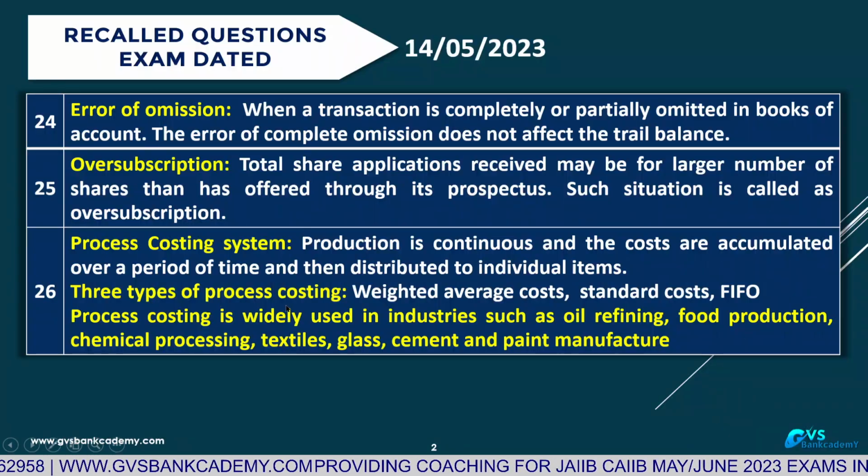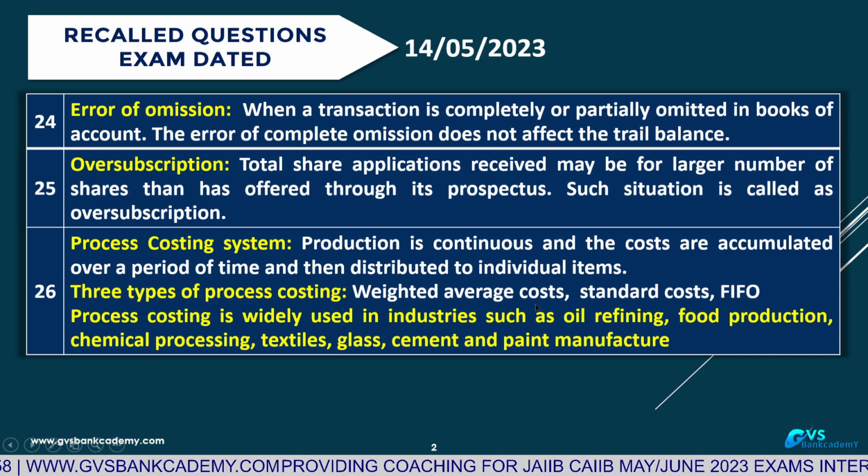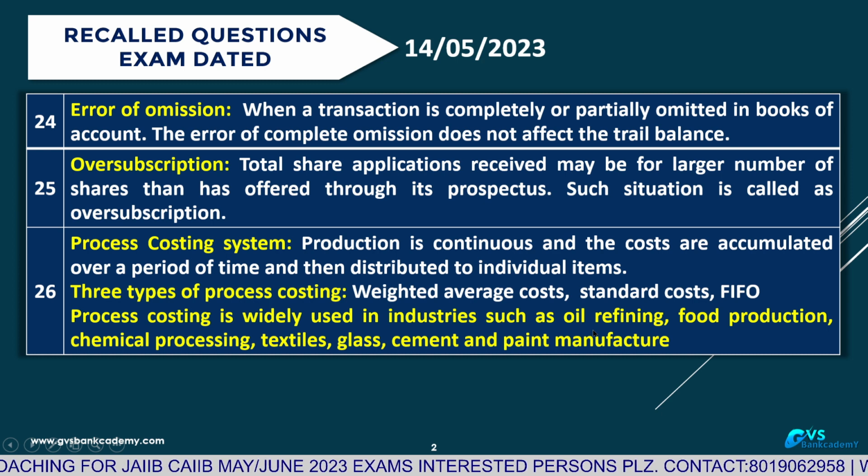The three types of process costing are weighted average cost, standard cost as decided by the management, and first in first out. Process costing is widely used in industries such as oil refining, where one process leads to another process and in each process they get a byproduct out.